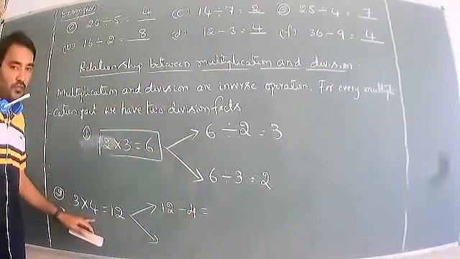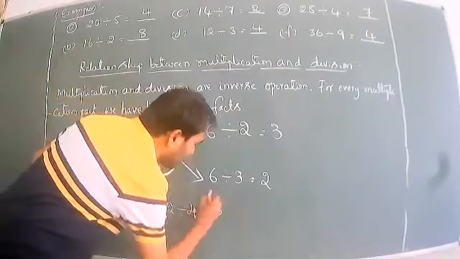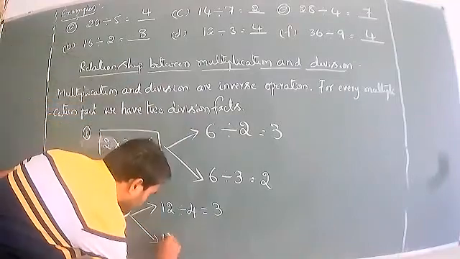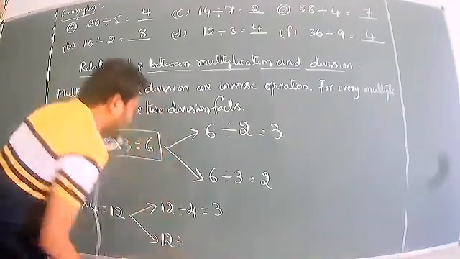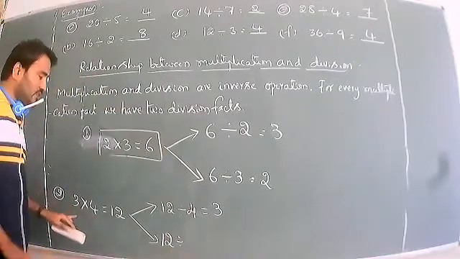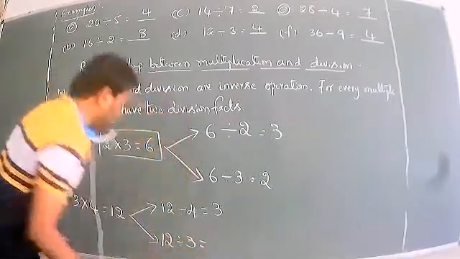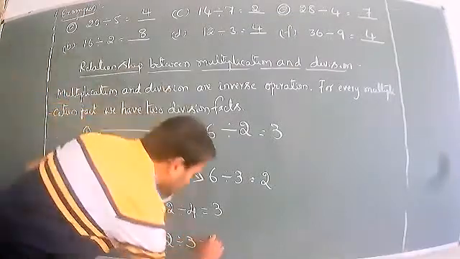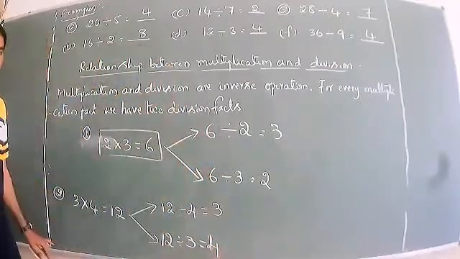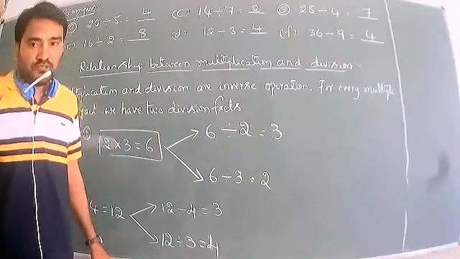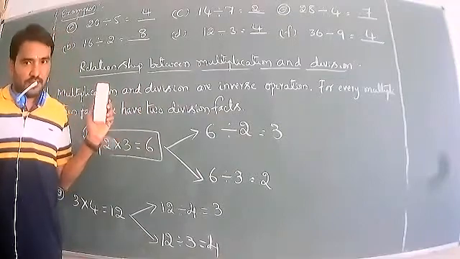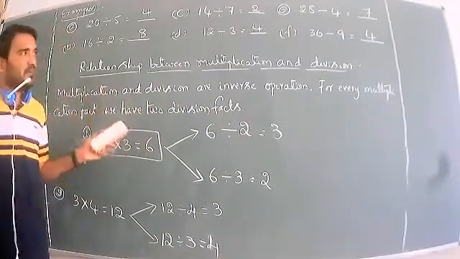4 threes are 12. Next, 12 divided by 4, then 3, 3 fours are 12. So every multiplication fact has two division facts. This is the relationship between multiplication and division.